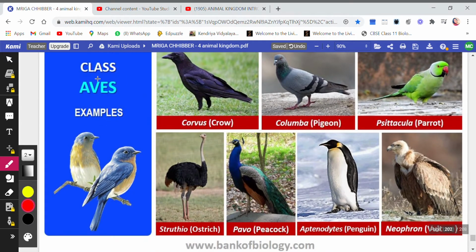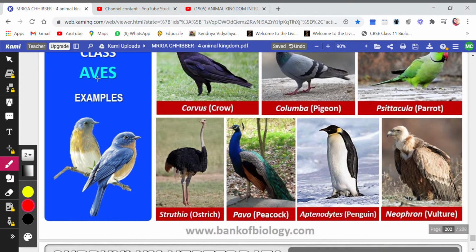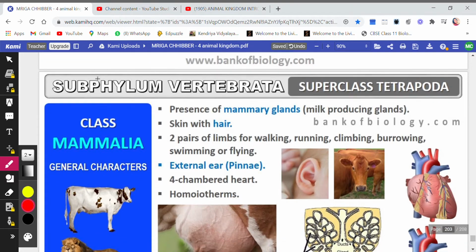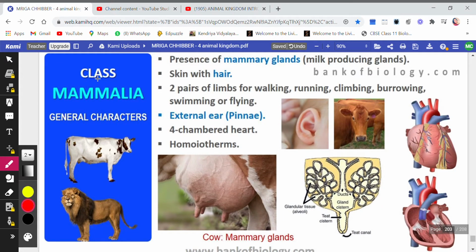This is the class. You see, they have given you certain examples from the class Aves. Then the last and the most important one is the class Mammalia, with the presence of mammary glands. Skin has hairs on it, two pairs of limbs used for walking, running, climbing, burrowing, swimming, or flying.